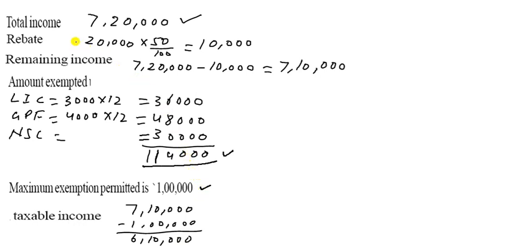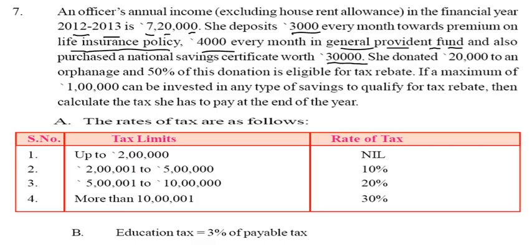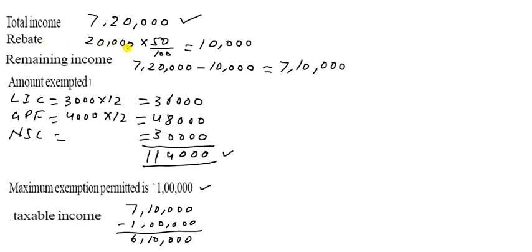In this case there is some exempt rebate here also. How can we say this one is rebate? She donates 20,000 to orphans, and 50% of the donation is eligible for the tax rebate. How much tax rebate did we get? Not 20%, that is 50% and up to 20,000. So rebate is 50% of 20,000, we get only 10,000. So 10,000 is deducted from this income.